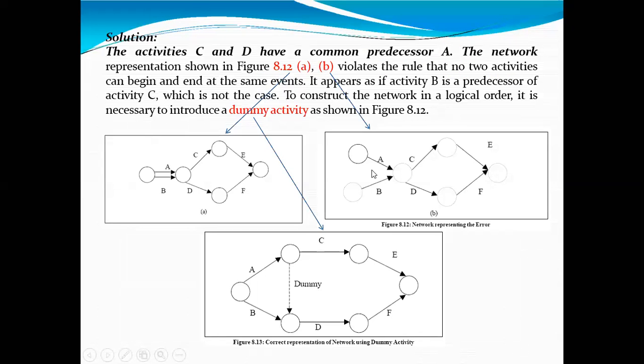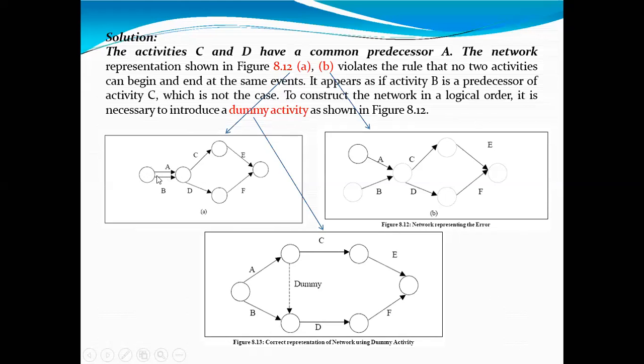If you prepare the network in such a way that activity A and B are like this, it is the wrong one. Why? Because two activities are ending here, but those two activities are coming out from this node.